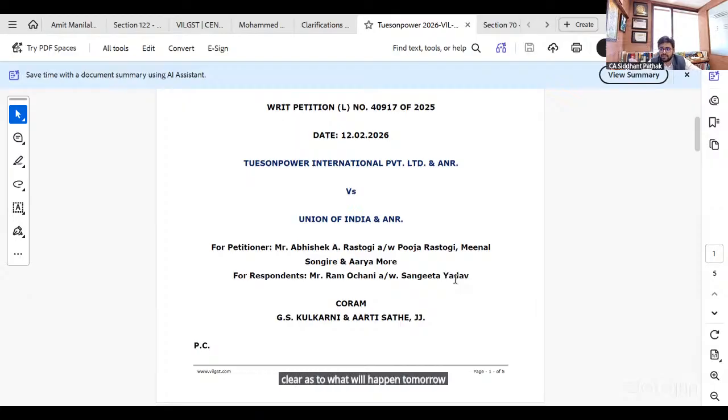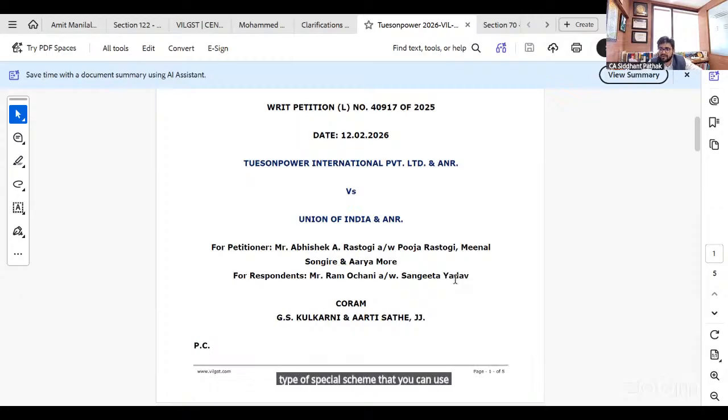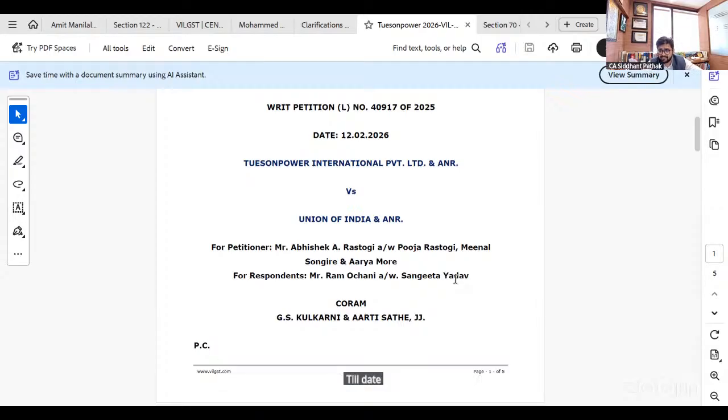The government, the council may come up with some type of special scheme that you can use this credit to an extent against the output tax liability, or you can get encashment of it to an extent, whatever. Till date, there is nothing official. For now, it is a cost for them.